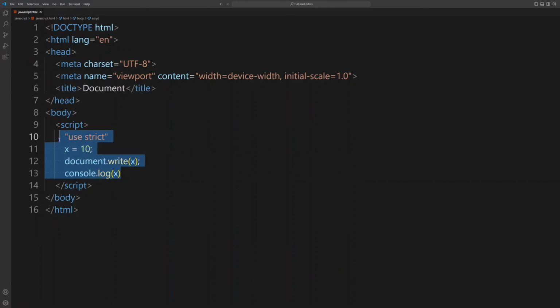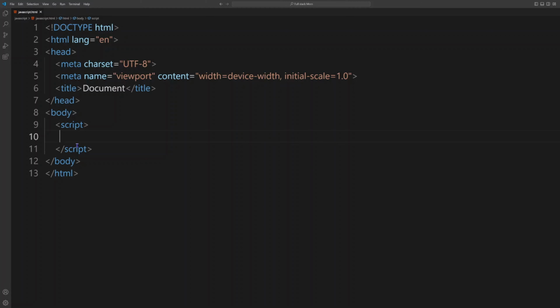Okay, so first let's create a function. How do you create a function in JavaScript? You simply use the keyword function. Let's say myHome, this is our function name. This is the syntax of a function.